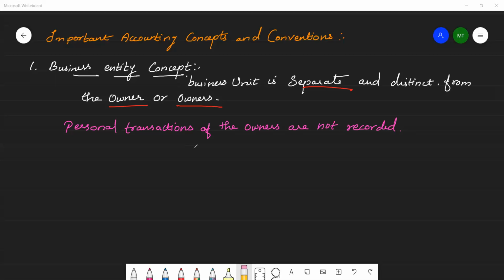But the transactions of the business, such as capital contributed to the business or cash withdrawn from the business for personal use, will be recorded in the books of accounts.